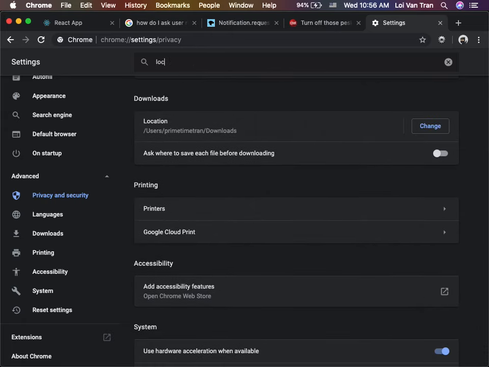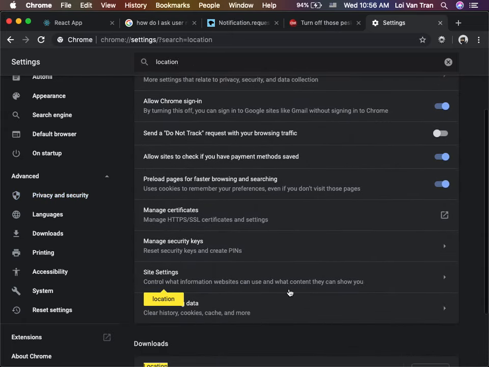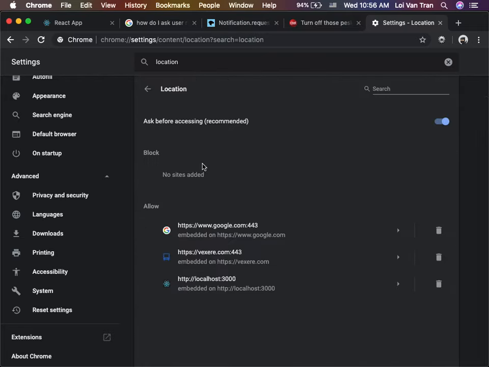Location. Okay, here we go. Hold on one second. So you guys can see that right now, what do we have? We're looking at our Chrome console. We can see that we allow localhost 3000 to access our current location, right?